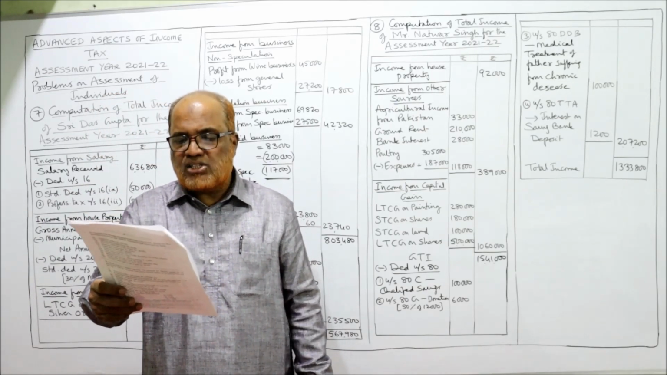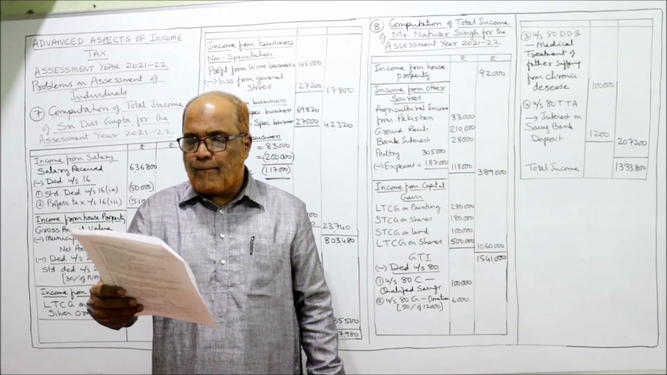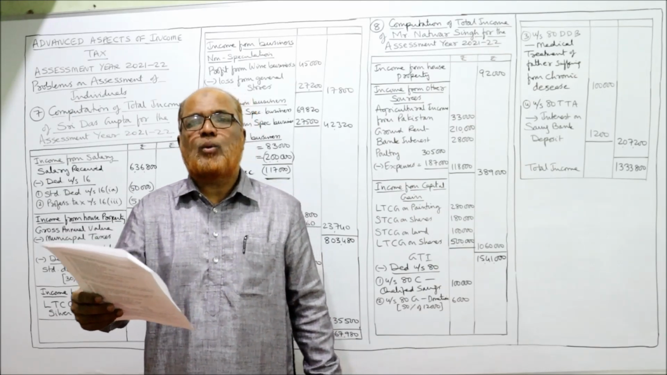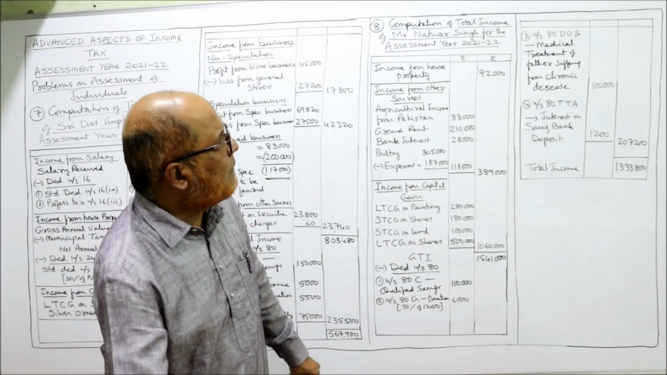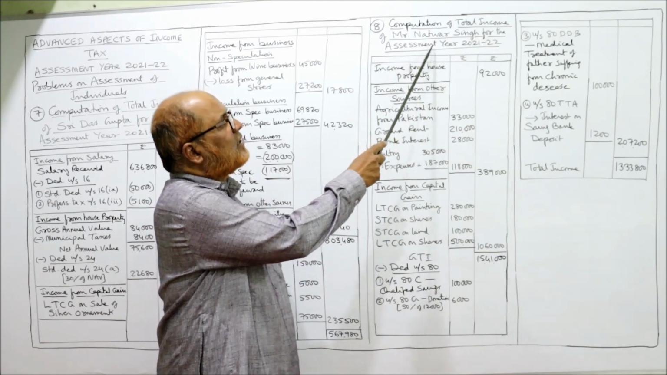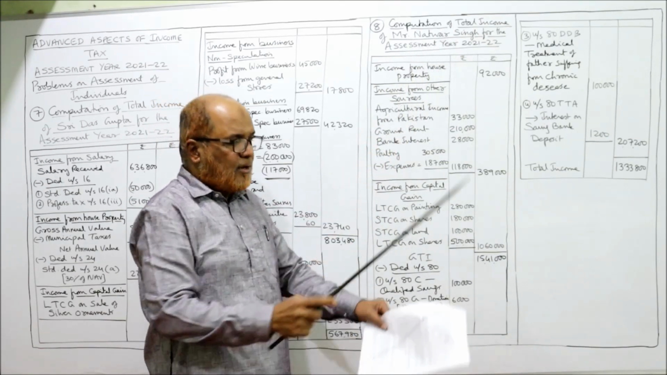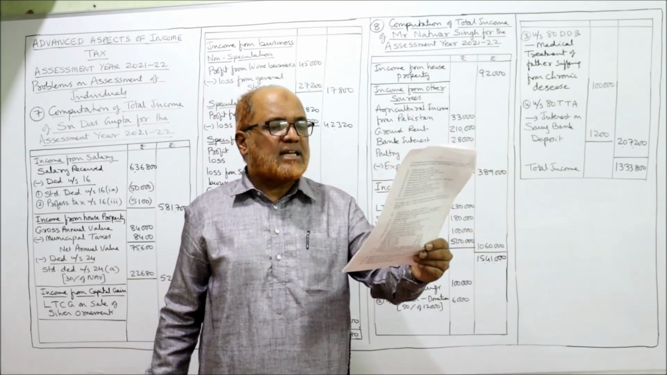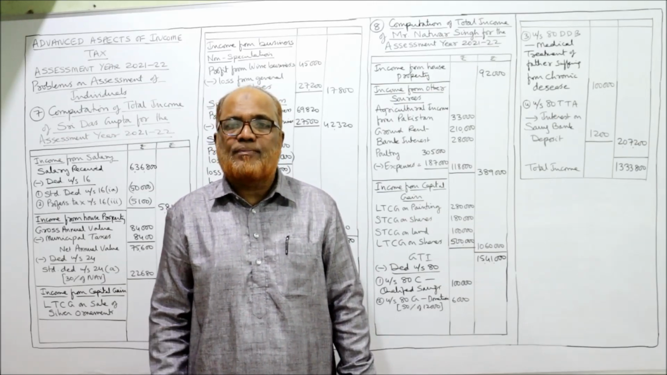The following incomes are received by Mr. Natwar Singh. Compute total income for the assessment year 21-22. So here you can see computation of total income of Mr. Natwar Singh for the assessment year 21-22. First item, income from agricultural land in Punjab state.